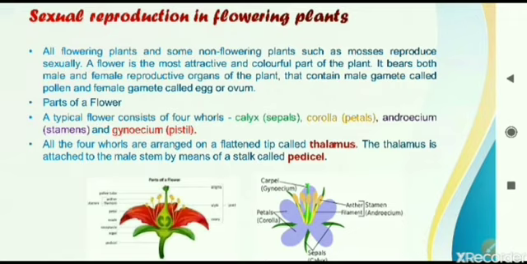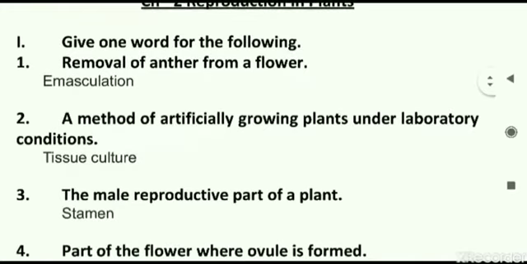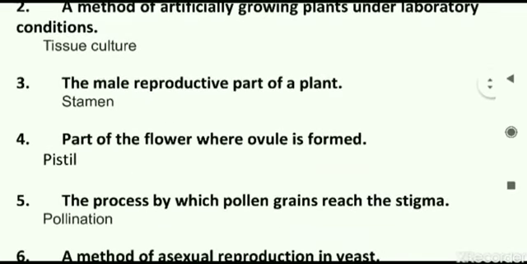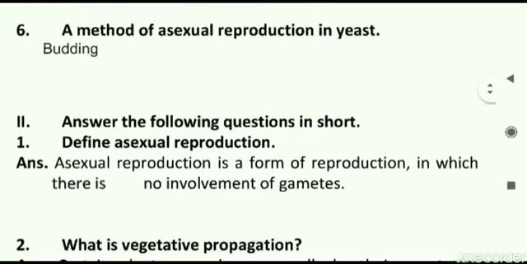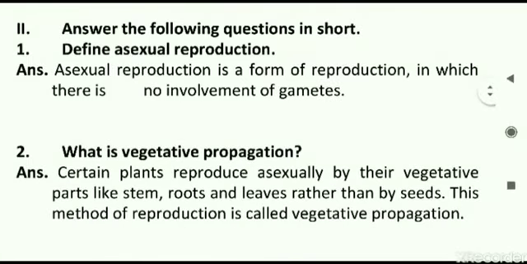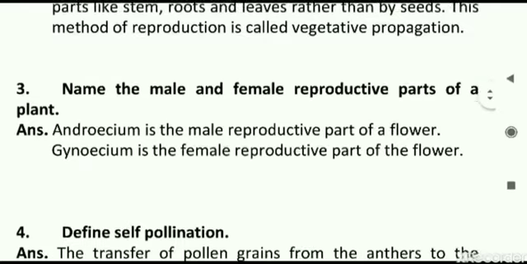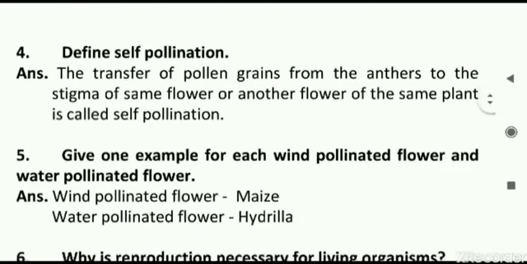Now we will move on to the short question answers. Here we have the chapter number 2 exercise part. First of all, give one word for the following. You have to complete all this in the book itself. You can pause the video wherever needed and note down the answers. Here we have the short answer questions. All these you have to complete in the copy itself, and you have to learn all these and be ready for the revision test in the upcoming week for chapter number 2. Whatever answers are being given, you have to be ready with that.